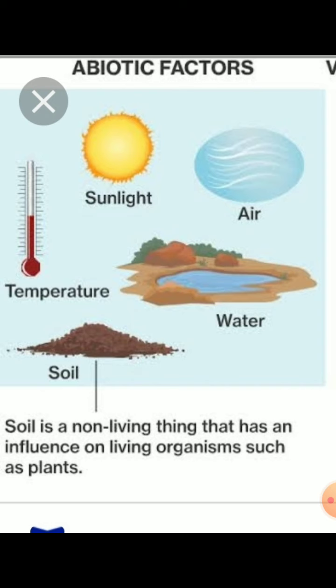The next factor is water. Here you can see in this picture a water hyacinth plant. This water hyacinth is a free floating plant, and its habitat is water. Water is one of the very important components. Various metabolic activities take place in animals' bodies and plant bodies with water. 70% of our body weight is because of water.